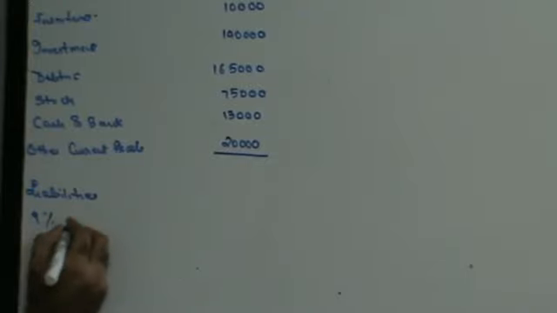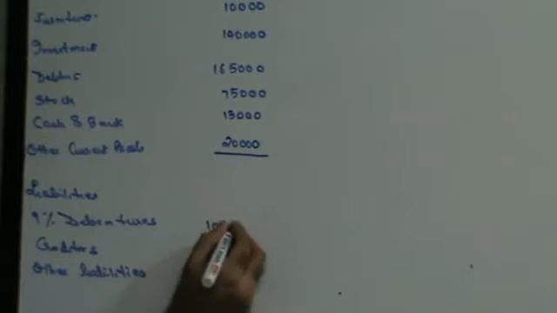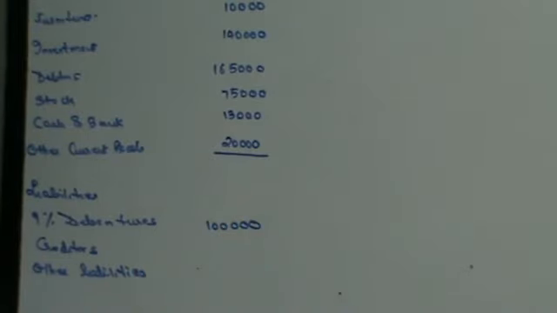You have 9% debentures, then you have sundry creditors, then you have other liabilities. Debentures are 1 lakh. Creditors are 60,000. And other liabilities are 40,000. So these are your liabilities that have been taken over.